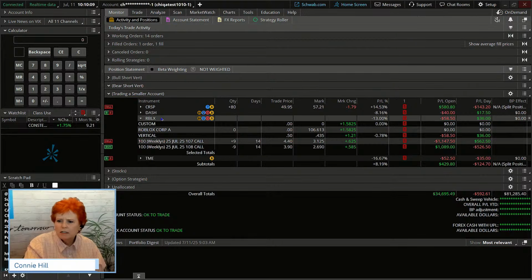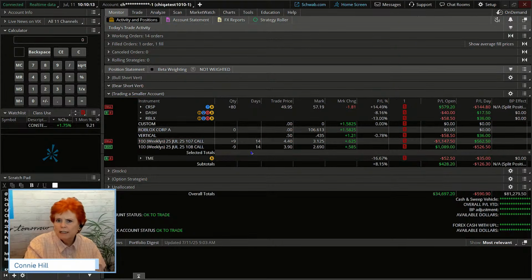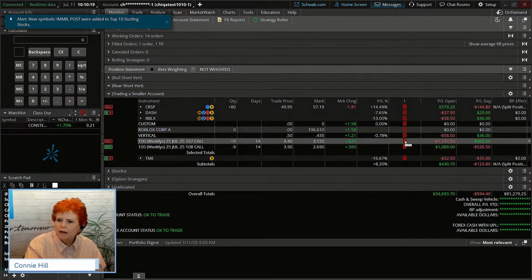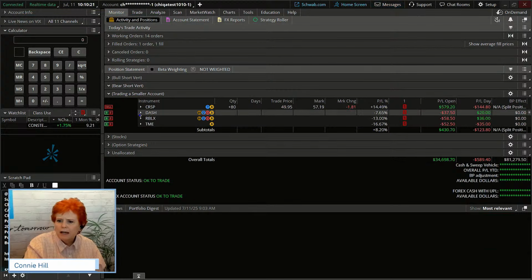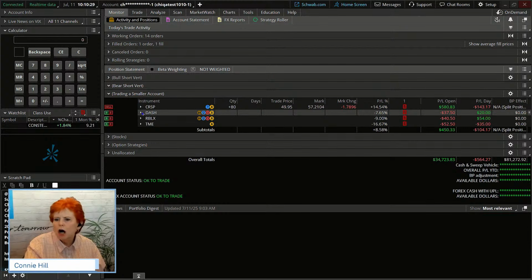On Roblox, this one has a little bit shorter time frame. We've only got 14 days on it, so we need to make sure to stay on top of it. We've got a long call vertical going on. You can see we're down a little bit. We'll go look at the charts here in a moment. And Dash, same thing, we're down a little bit. Are they down to the point that we need to be super concerned? Probably not. We probably just need to give them time to work.